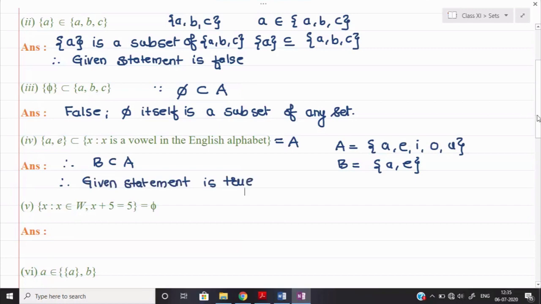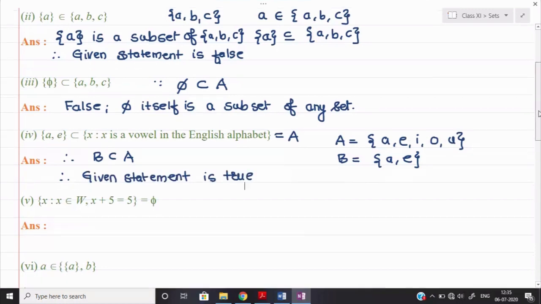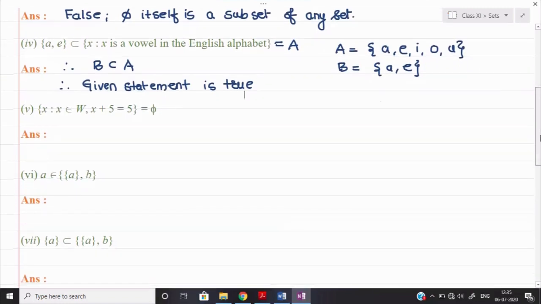What is the next one given to us? Next one is given to us, X belongs to W and X plus 5 is equal to 5. Suppose if I solve the given equation, X plus 5 is equal to 5, which implies that X will be equal to 5 minus 5. So I can say that the value of x will be equal to 0.